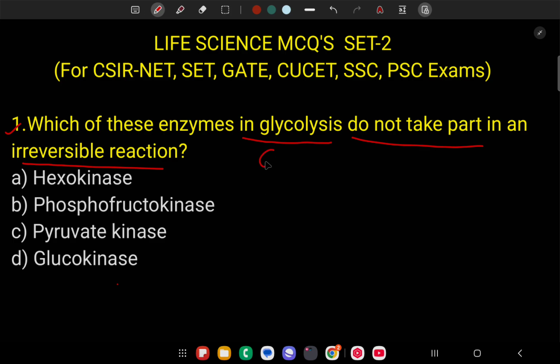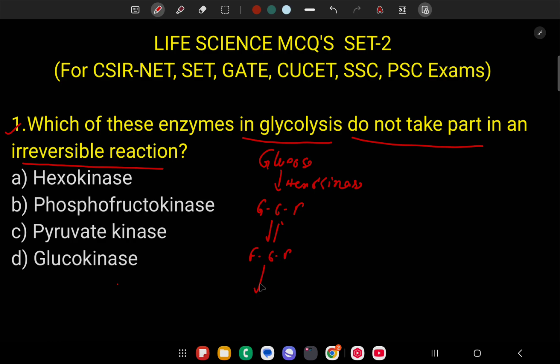First, in the glycolysis cycle, glucose is converted into glucose 6 phosphate by hexokinase. Clear? Then again a reversible reaction to produce fructose 6 phosphate.